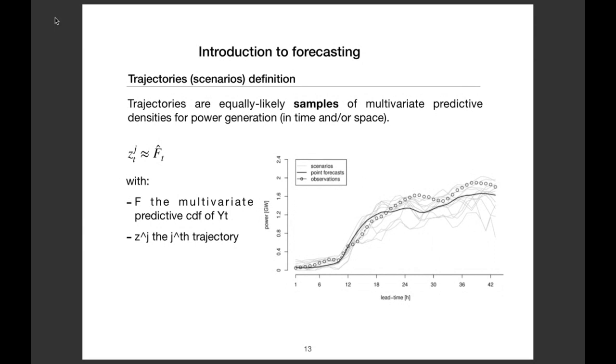You have the observation, that is the point, and the black line, the point forecast, and they sample several scenarios. And there is not necessarily a scenario that is more probable than another one. These are just some possibilities. And so, for instance, you are on a day-ahead basis, and for the day of tomorrow, you just sample 10 scenarios. And based on these 10 scenarios, maybe you will take a decision.